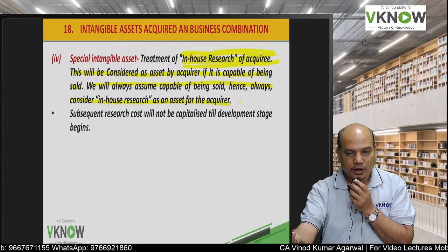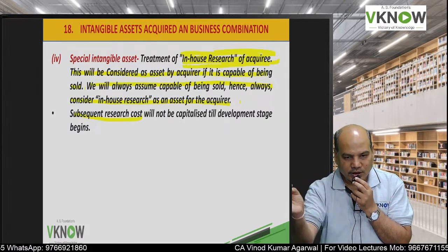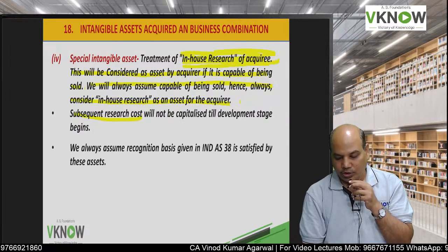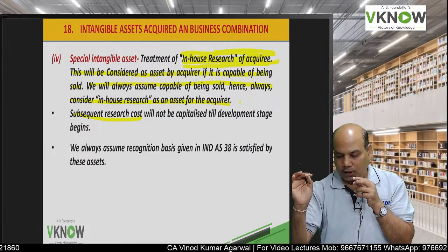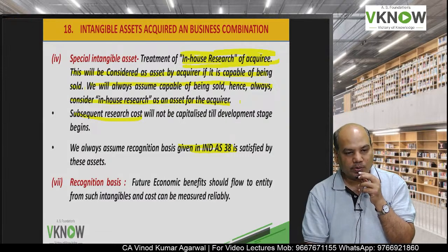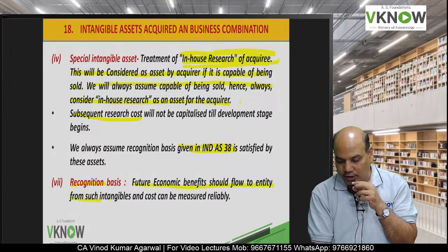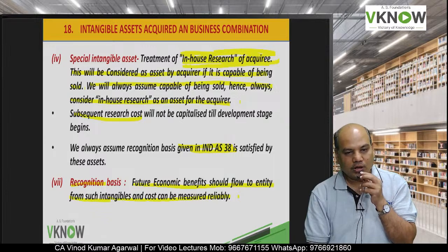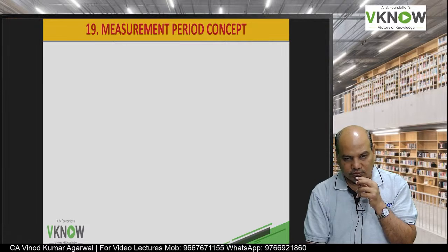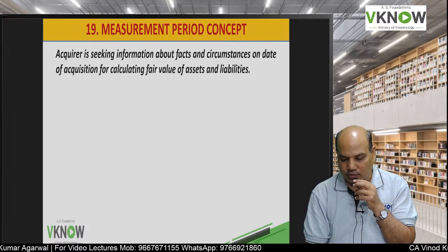After you have acquired it, you incur two types of expenditure: research and development. Subsequent research expenditure will be charged to P&L account. But development cost, if you fulfill the condition given in Ind AS 38, then development cost will be capitalized. Recognition basis: future economic benefit should flow to the entity from such intangible and the cost can be measured reliably. So in that case we can account for in-house research expenditure acquired from acquiree.